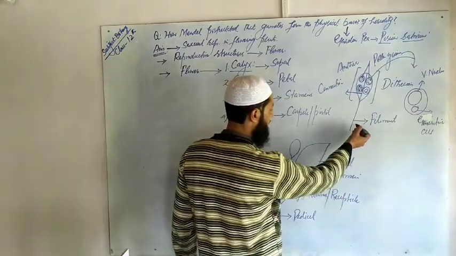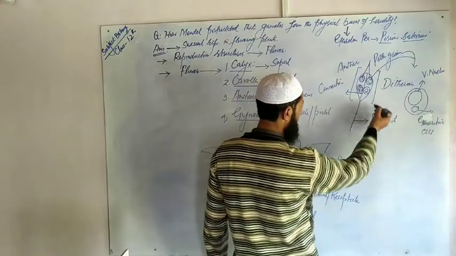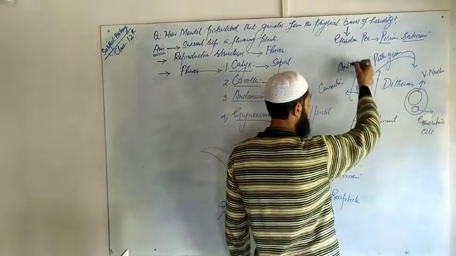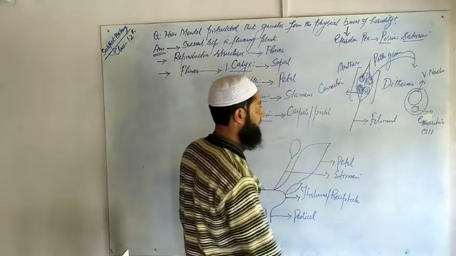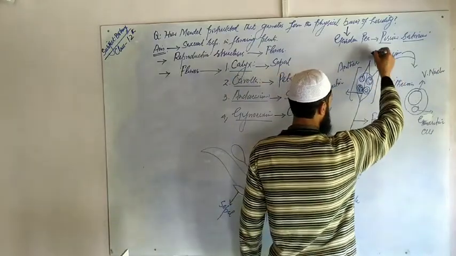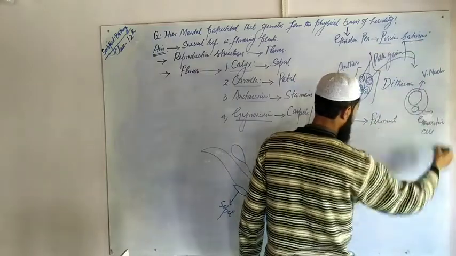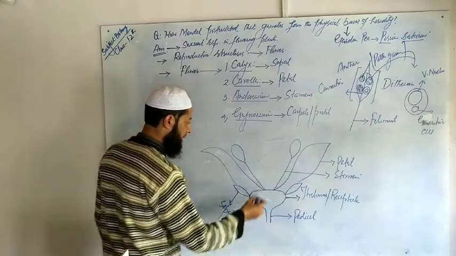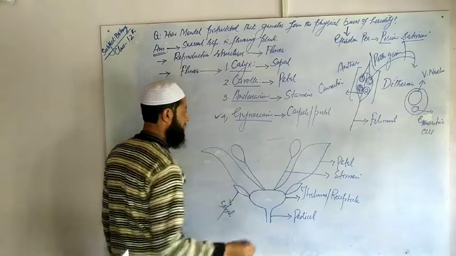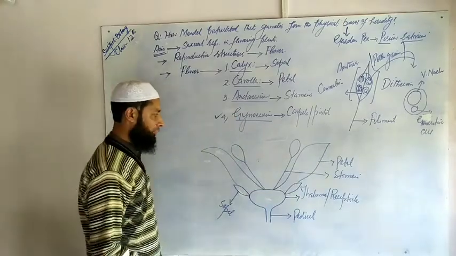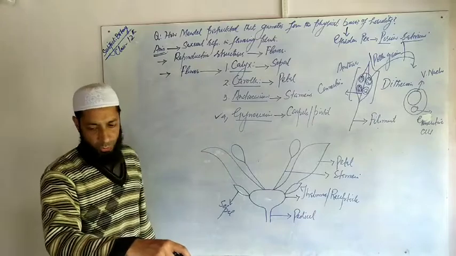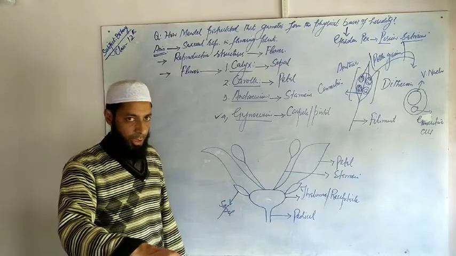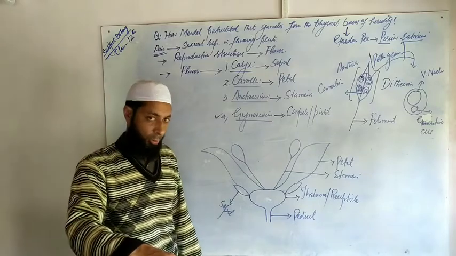I told you that each stamen consists of two parts. One is the filament, the stalk of the stamen, and the other is the lobed structure called the anther. Inside the anther you have pollen sacs, in which pollen grains are formed, and pollen grains contain male gametes formed from the generative cell. Then the last whorl of the flower arises in the form of gynoecium, which is made up of carpels. A flower bears one carpel, or two or three, that is unicarpellary, or sometimes bicarpellary, or sometimes multicarpellary also.